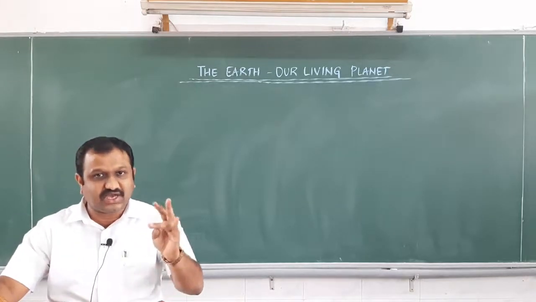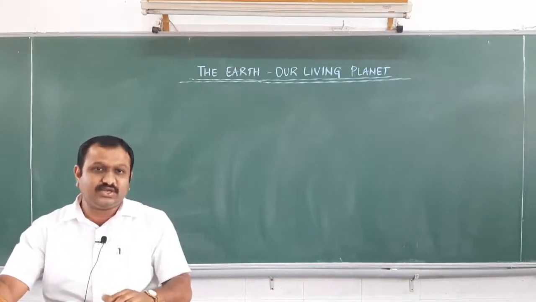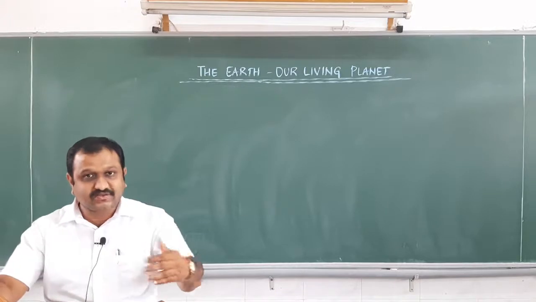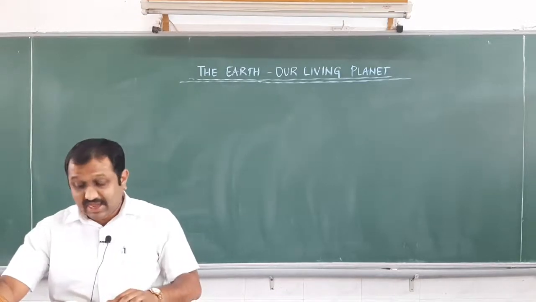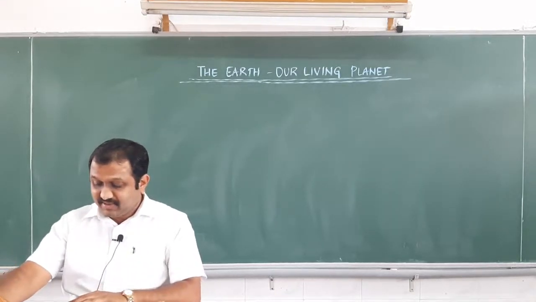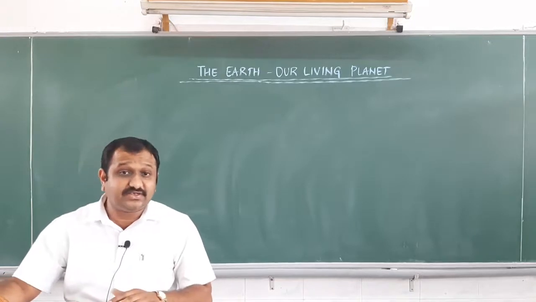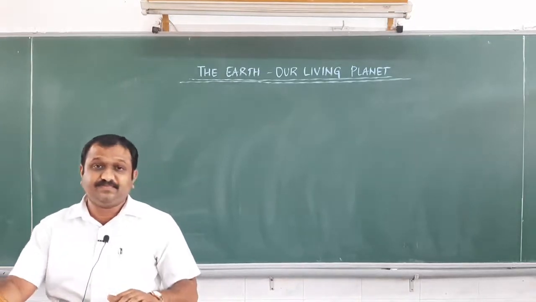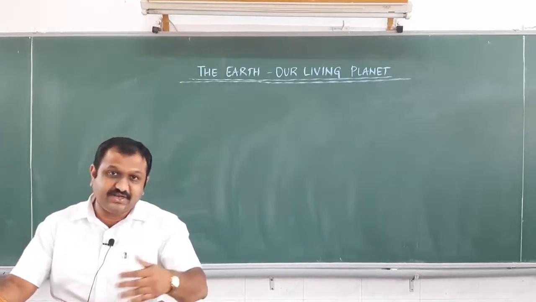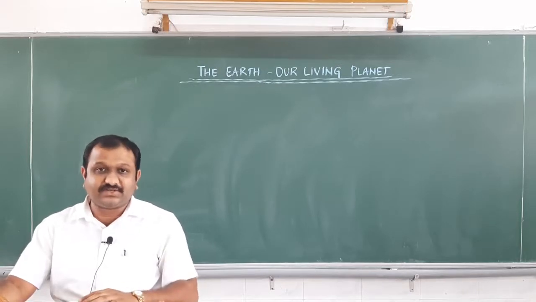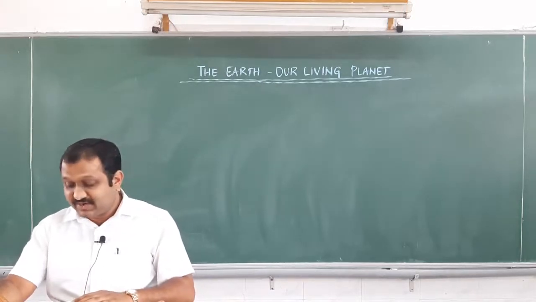Mercury, Venus, Earth. It is the third planet from the Sun, and it is the fifth largest planet in our solar system.